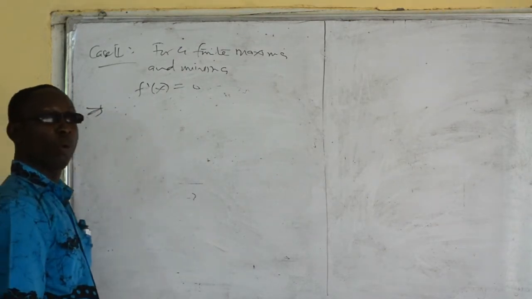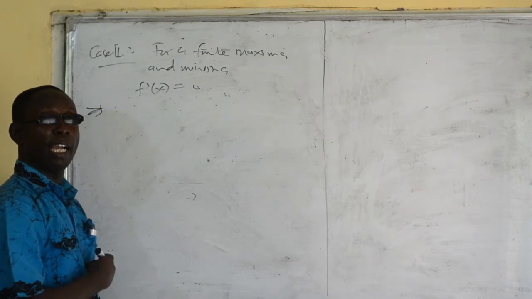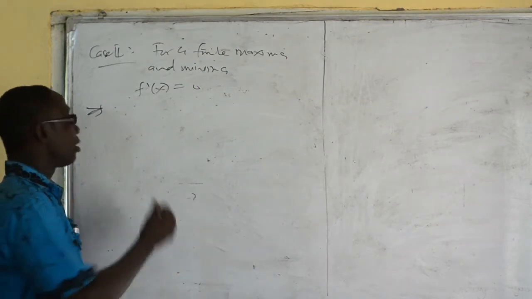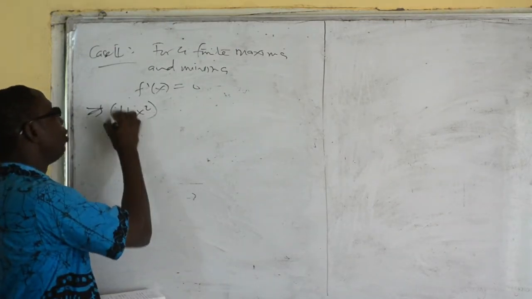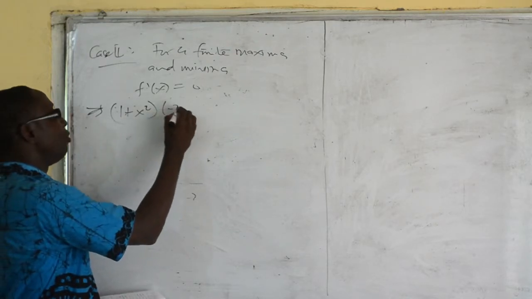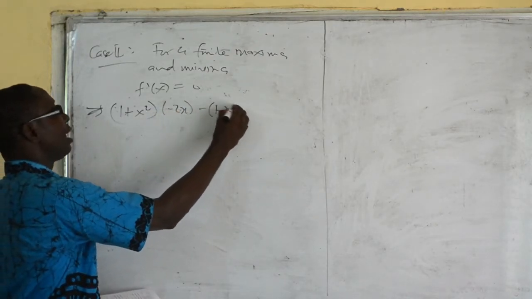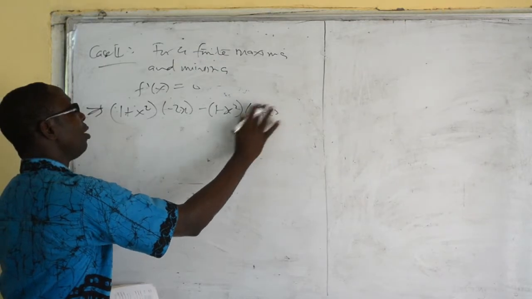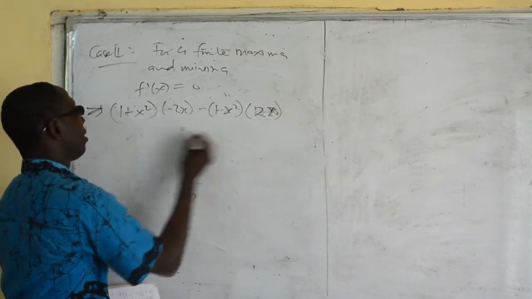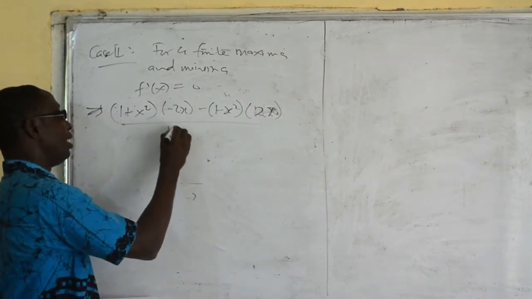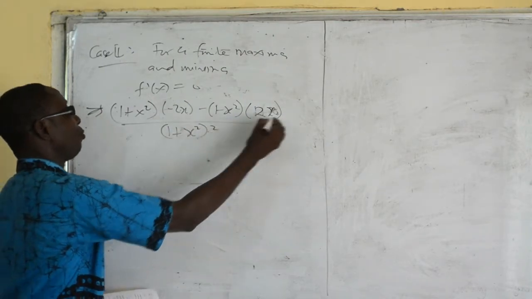So we are going to use the quotient rule since it's a fraction, like a rational function. So 1 plus x squared, we keep the denominator, we differentiate the numerator, minus we keep the numerator, we differentiate the denominator, all over the denominator to the power 2 is equal to 0.